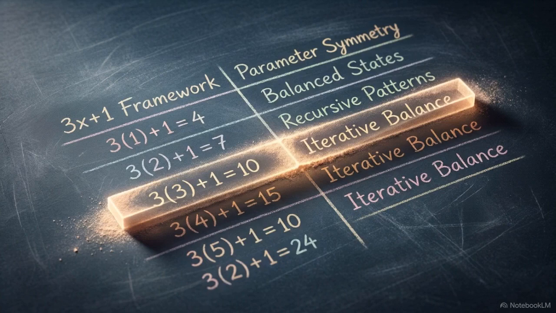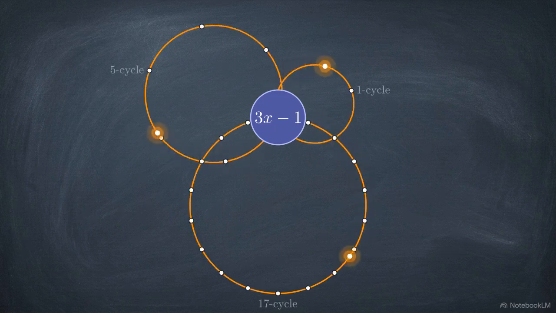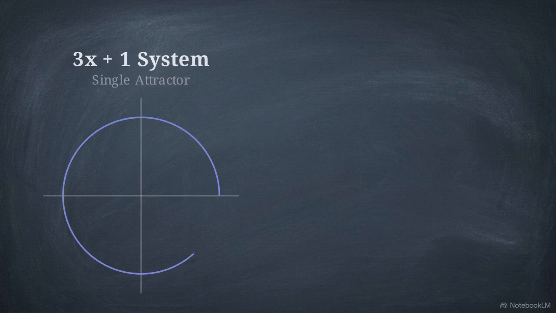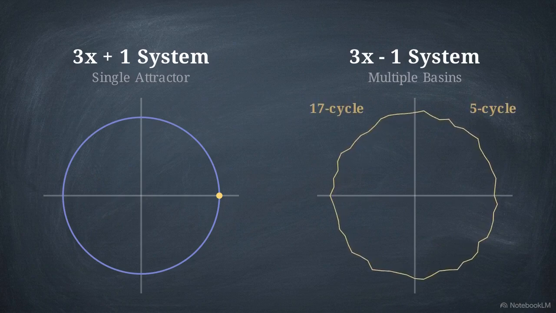This framework must be sensitive to parameter modifications. If we change the arithmetic to 3x minus 1, the system gains several known periodic loops. We evaluate this parameter symmetry using the roots of the Ruelle-Fredholm equation. The physical positioning of these roots dictates the topological stability of the system. This diagram compares the topological root structures of 3x plus 1 on the left alongside the multibasin 3x minus 1 on the right. For 3x plus 1, solenoidal lifting holds perfectly. The roots are strictly locked outside the unit disk, corresponding to a single global collapse.